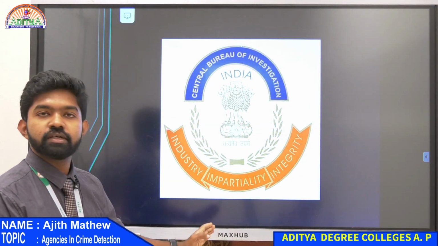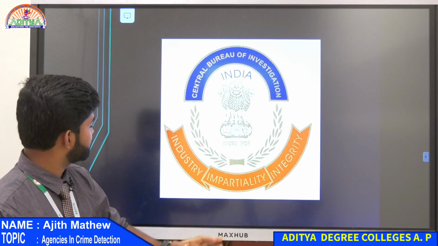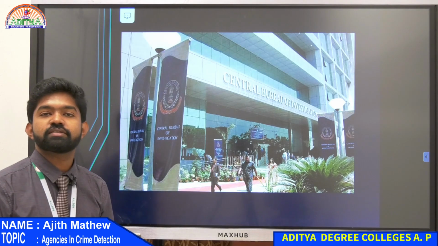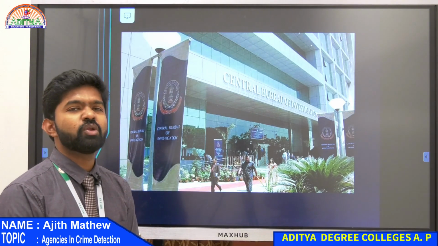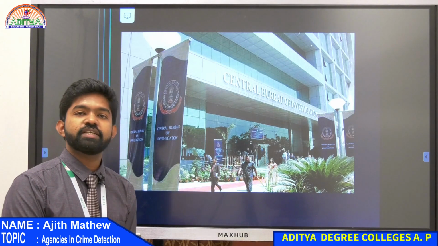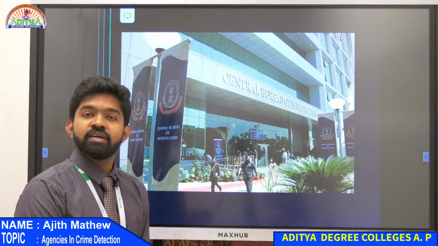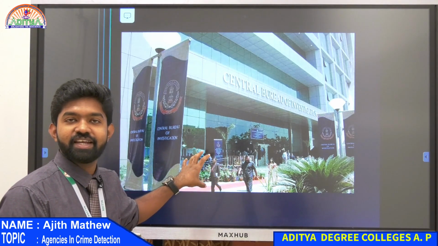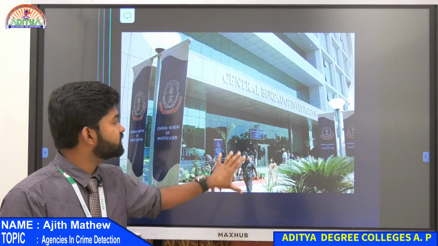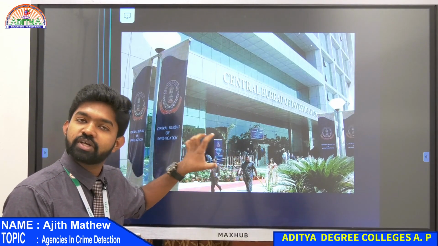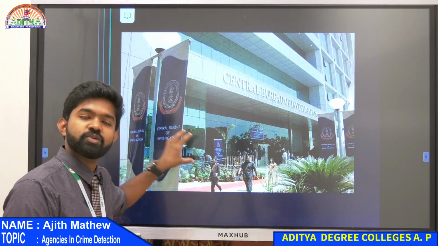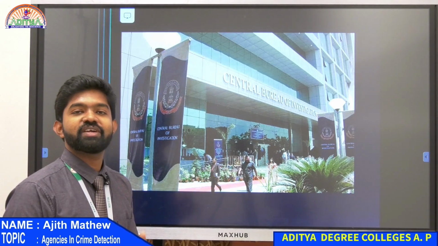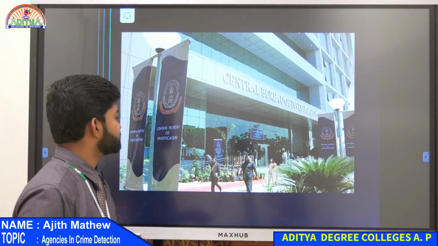So this is the symbol for CBI, Central Bureau of Investigation: industry, impartiality, integrity. This is their headquarters. CBI headquarters is in Delhi, at Lodi Road. They have their own Central Forensic Science Laboratory, CBI CFSL, which we learned about in the last lectures. This is the main office of CBI, and the forensic laboratory is also in Lodi Road, Delhi. You can try for internships there after finishing your BSc or MSc. That will be great experience.